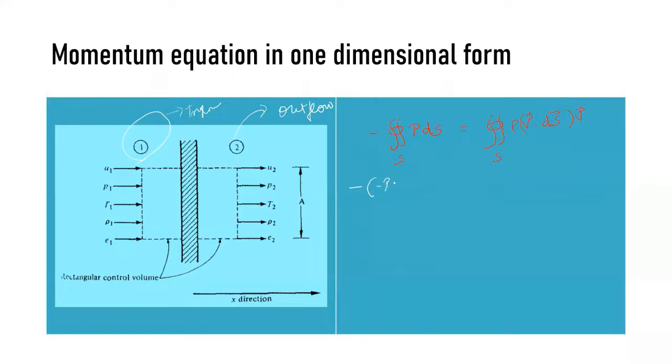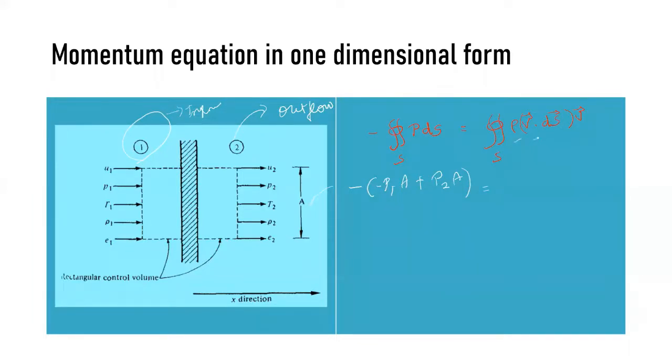So minus P1 A, where the pressure in the first zone is P1 and the area is A, a constant area. And for outflow, all the parameters are positive, so plus P2 A. I substitute the inflow term as negative and the outflow term as positive, and similarly I do it for the next term.